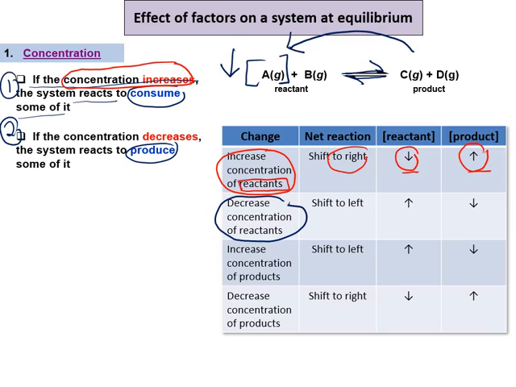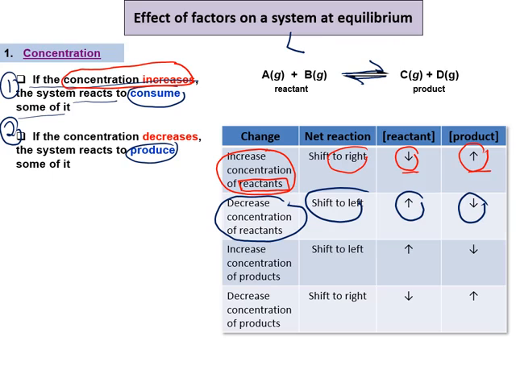Betul? That's why lah system shift to the left. Kenapa shift to the left? Sebab C dengan D ni nak meningkatkan semula kepekatan A yang dah dikurangkan. So, the concentration of reactant will increase. Concentration of the product will decrease. Okay, next, what happens when we disturb the part of the product?